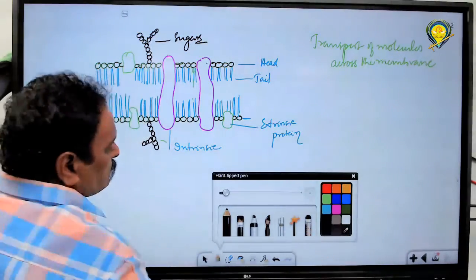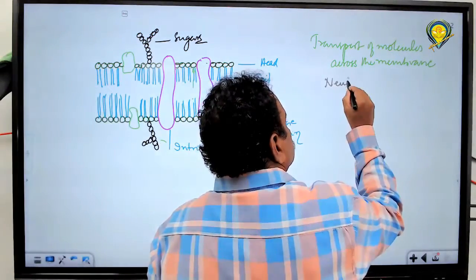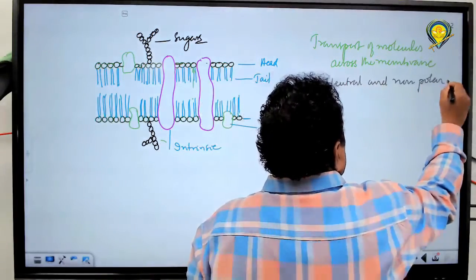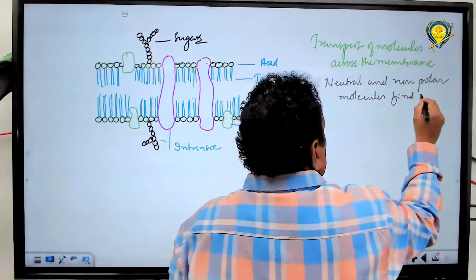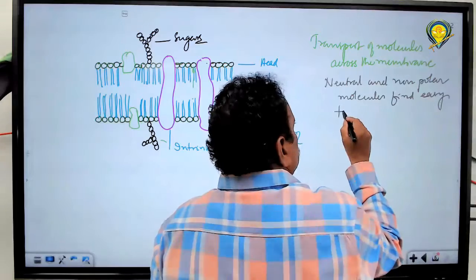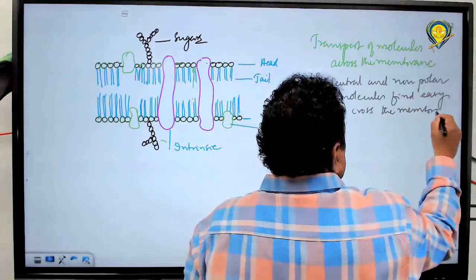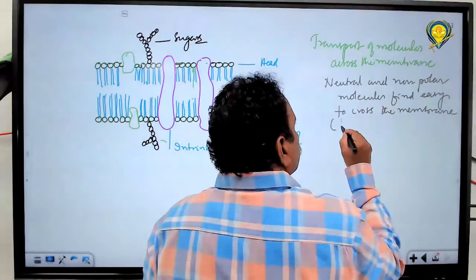If the molecules are neutral, so neutral substances, listen carefully, this is important. Neutral substances and non-polar materials can easily cross the membrane, any lipid bilayer.